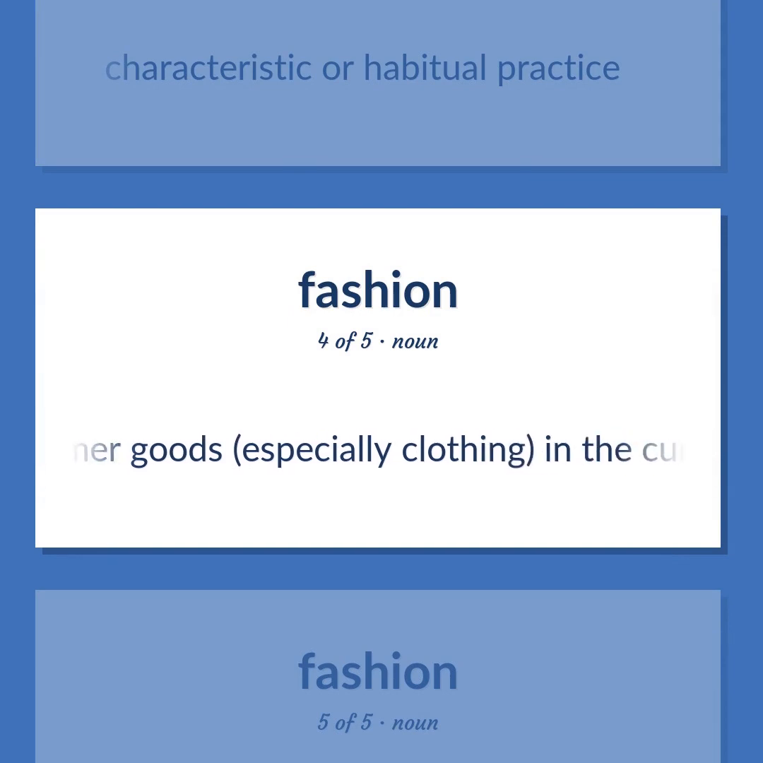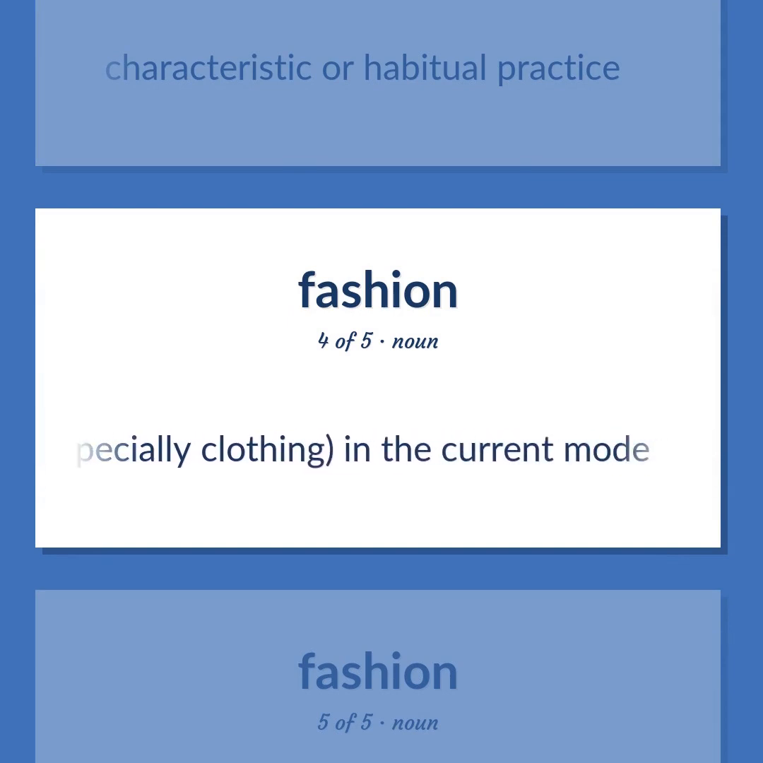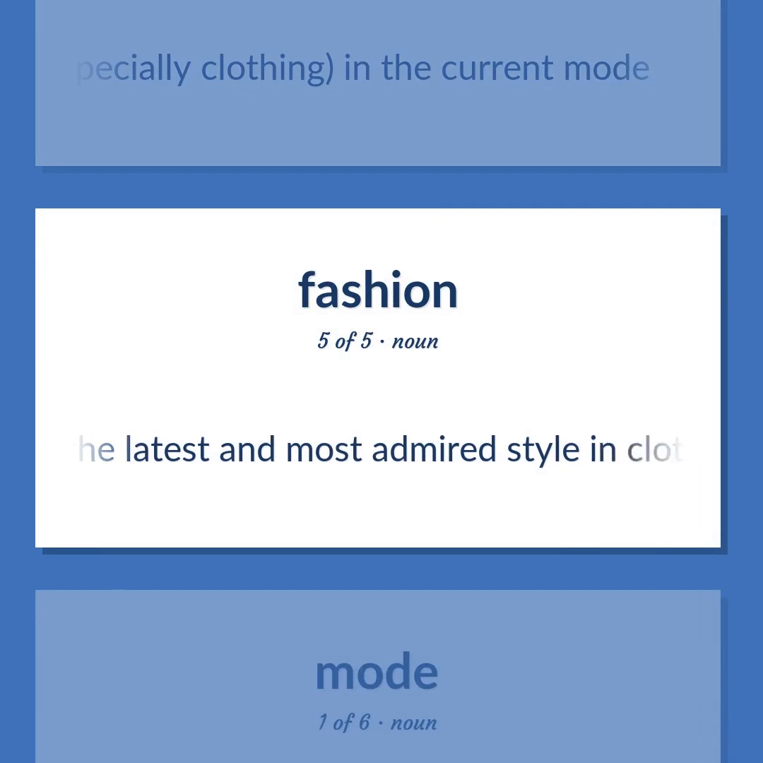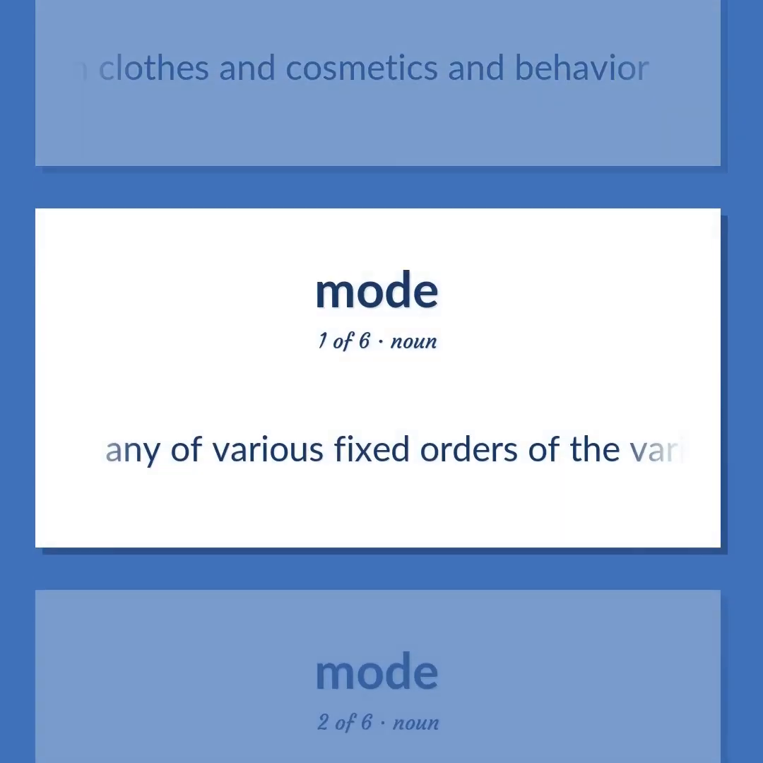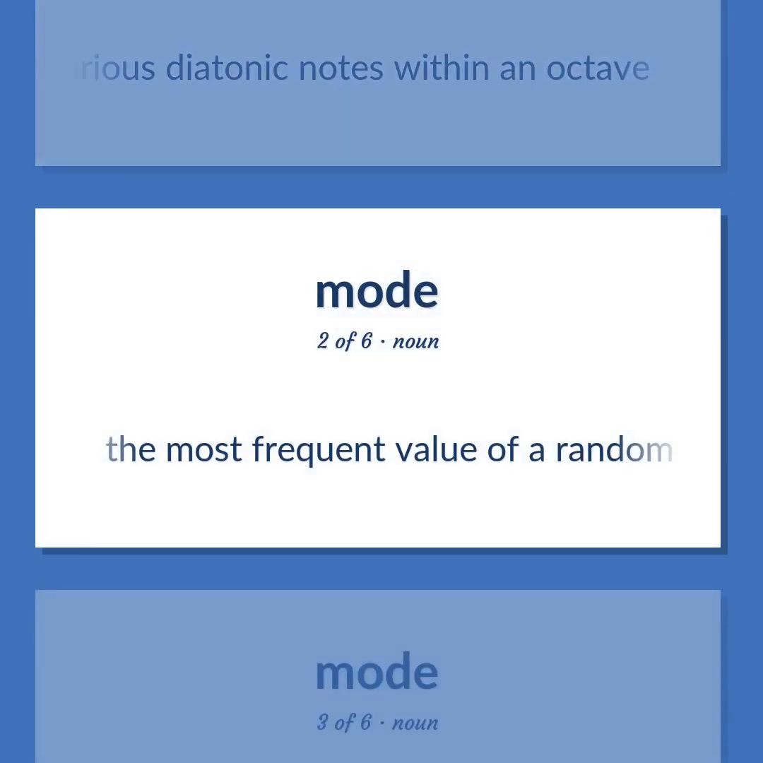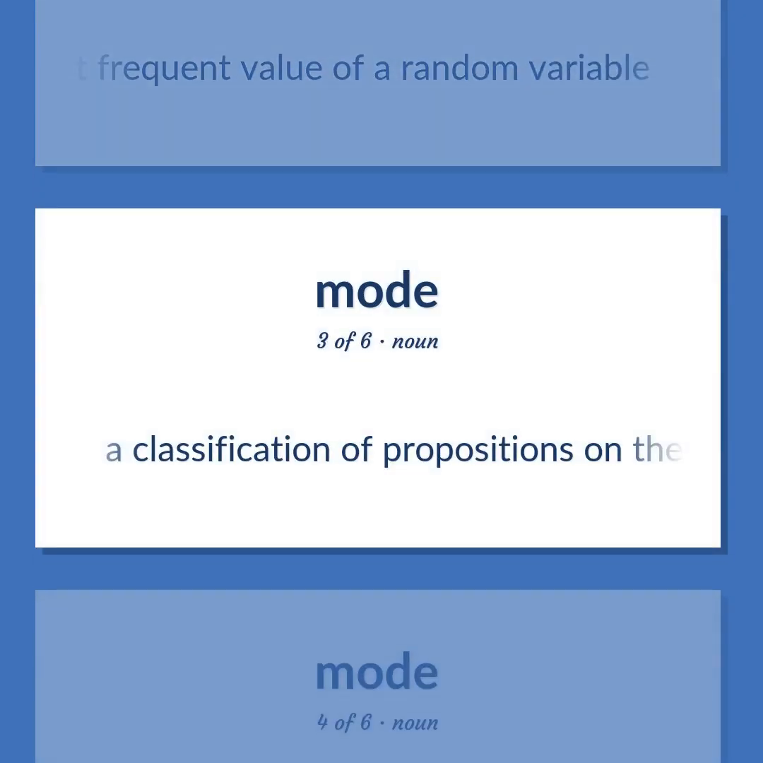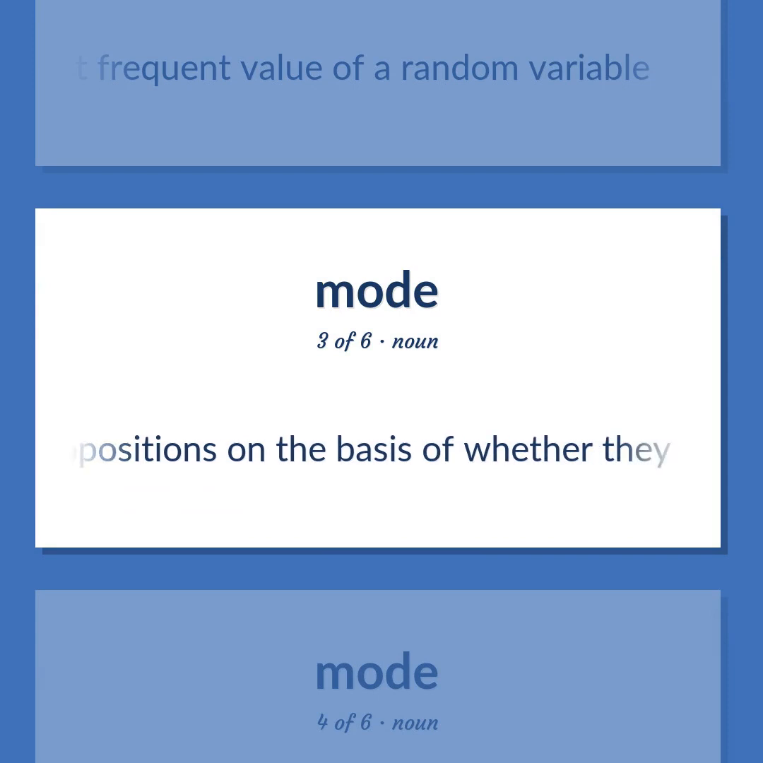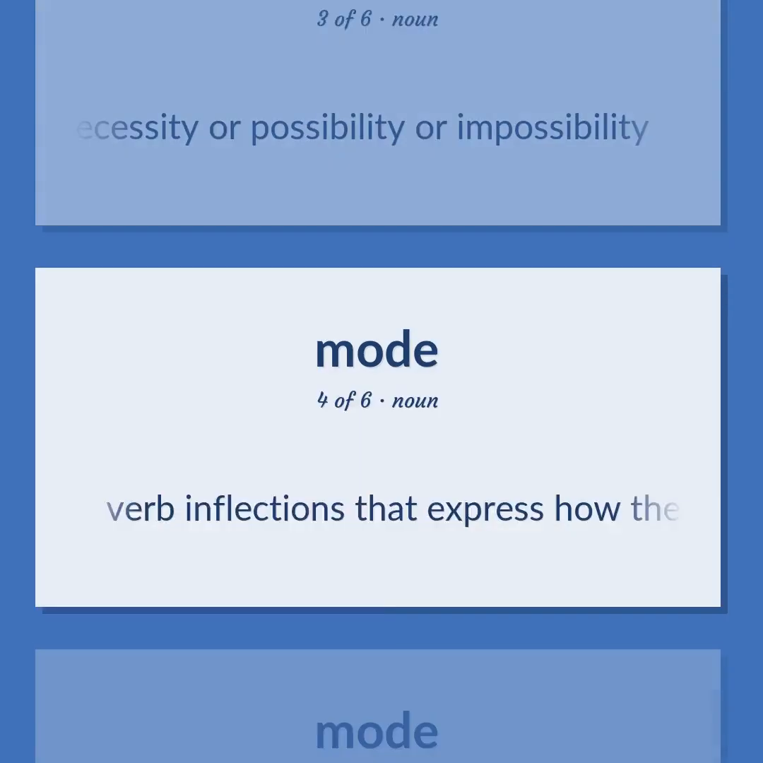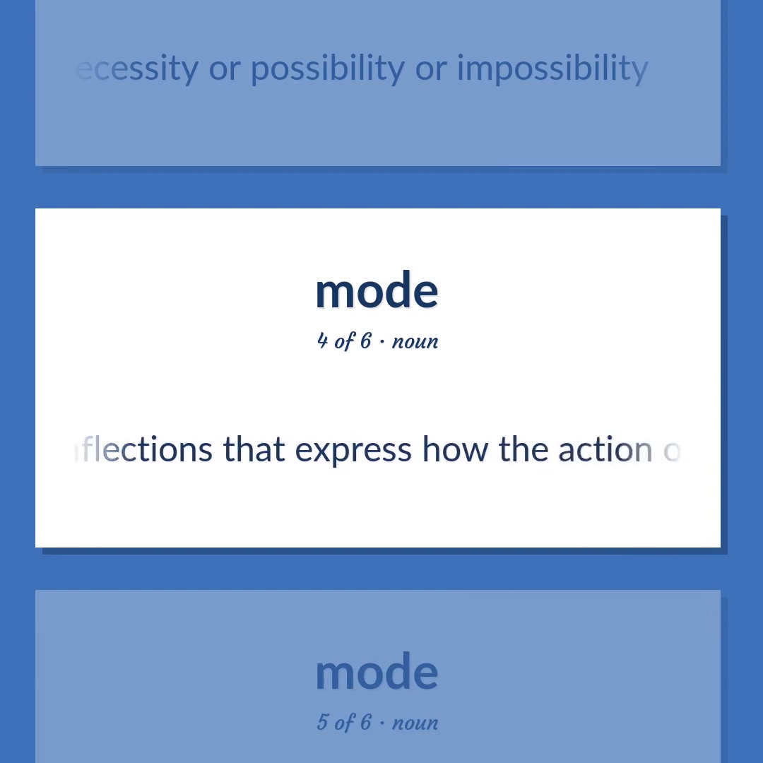Consumer goods, especially clothing, in the current mode. The latest and most admired style in clothes and cosmetics and behavior. Any of various fixed orders of the various diatonic notes within an octave. The most frequent value of a random variable. A classification of propositions on the basis of whether they claim necessity or possibility or impossibility. Verb inflections that express how the action or state is conceived by the speaker.